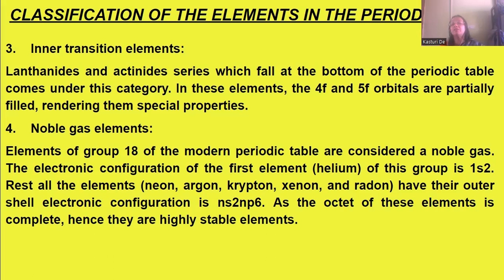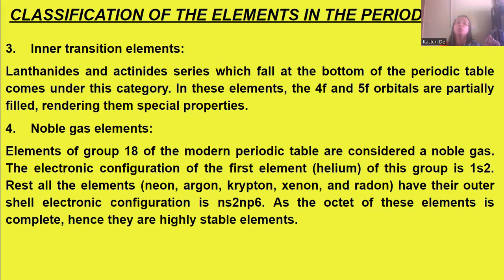Now, noble gas elements are group number 18 of the modern periodic table. The first element in this group is helium, which has outer electronic configuration 1s2. The rest of the elements, neon, argon, krypton, xenon, and radon, are all inert gases.